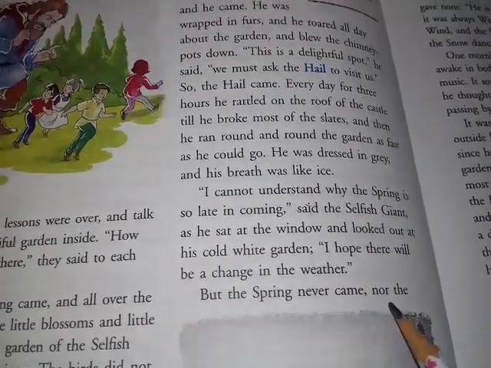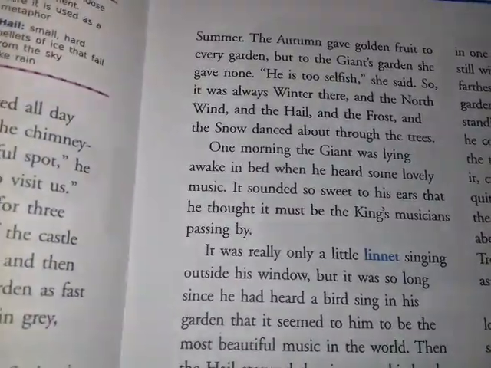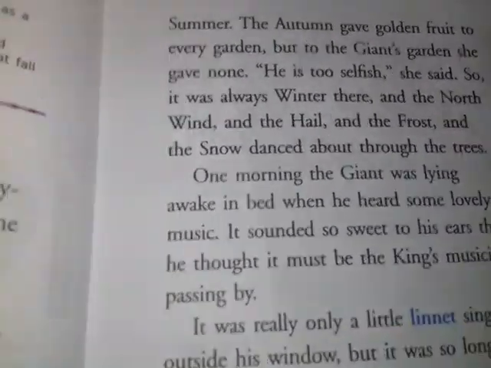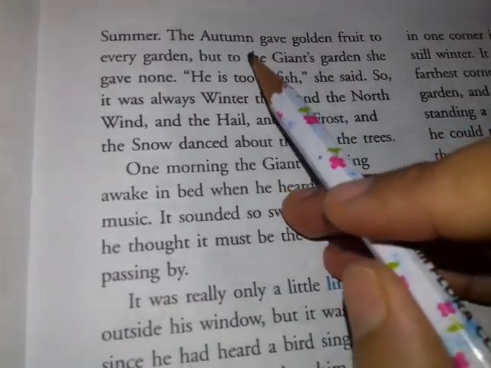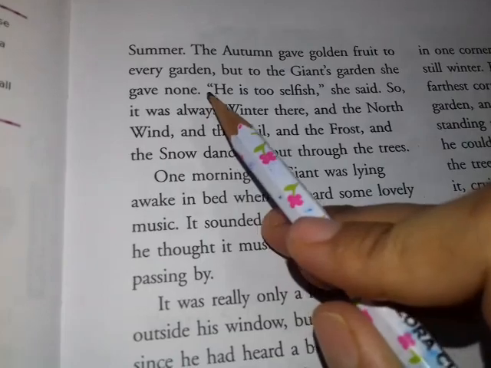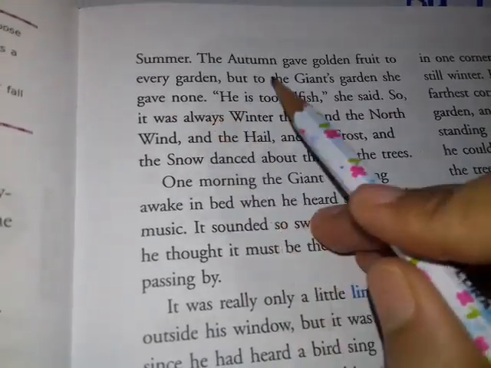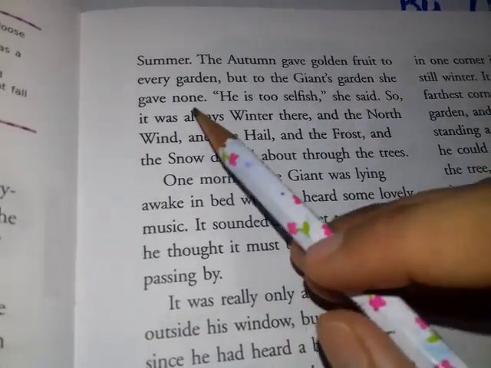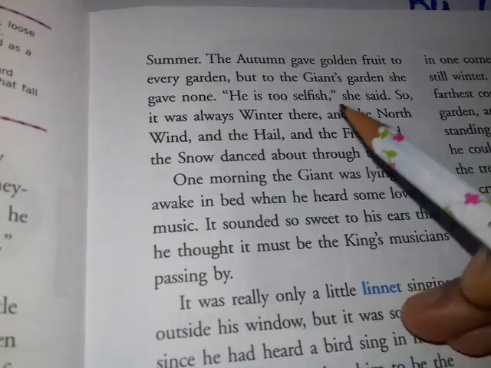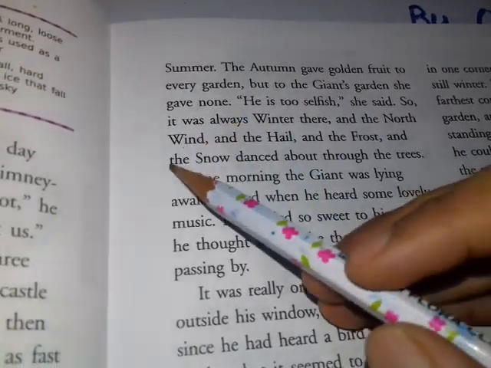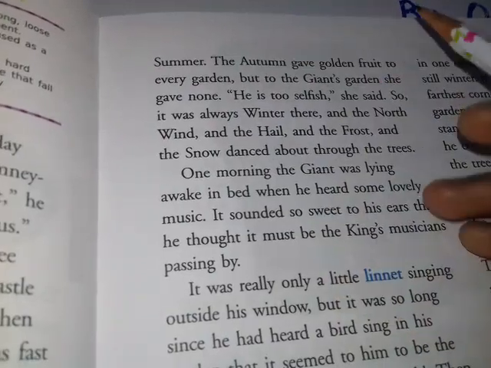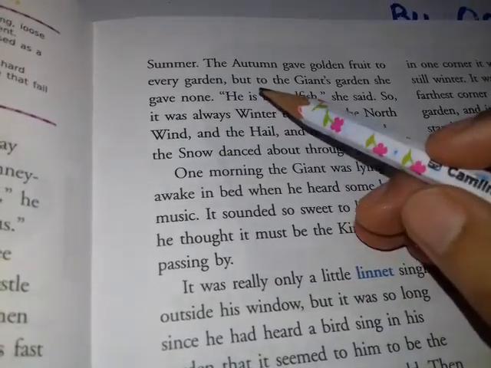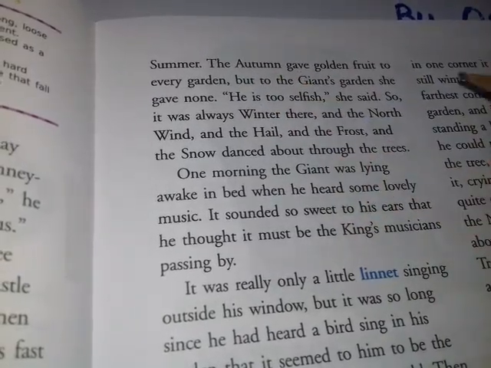But the spring never came, nor the summer. So neither the spring came nor the summer season came. Means no season was coming in the giant's garden. "The autumn gave golden fruit to every garden, but to the giant's garden she gave none." Even in the autumn season, in which golden fruits used to come in the giant's garden, there were no golden fruits. Means this time neither the spring season came, nor the autumn, nor the summer season came. "He is too selfish," she said. Who said this word? This word was said by the autumn season.